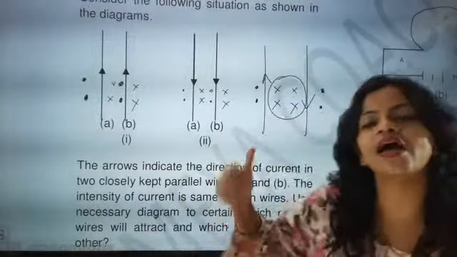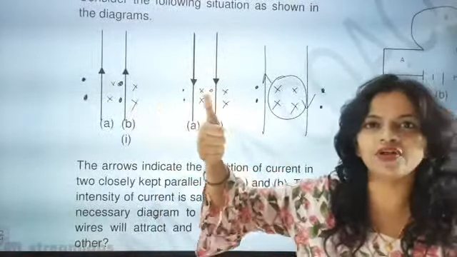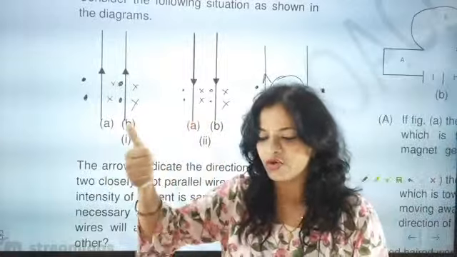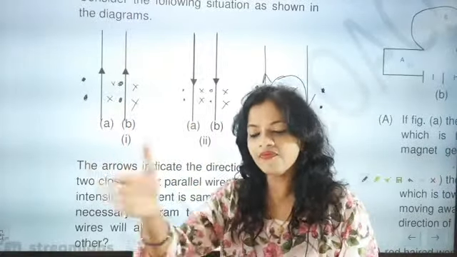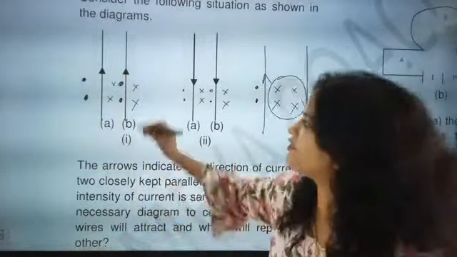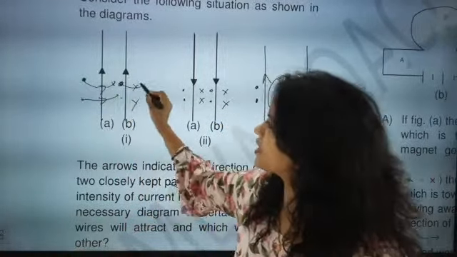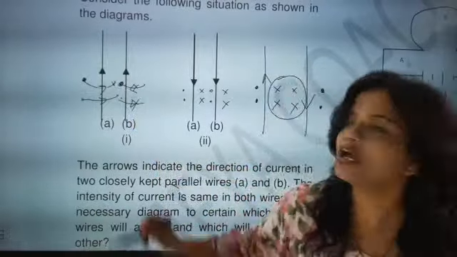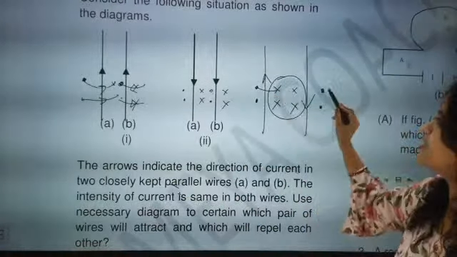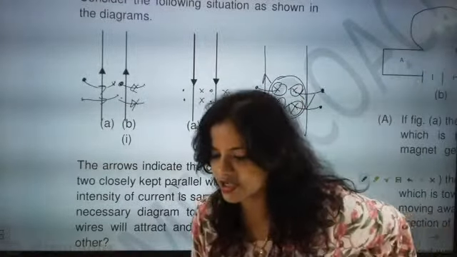So you have to tell that according to Ampere right hand thumb rule, the current direction will be this and the flow of magnetic field will be this, anti-clockwise direction. I told you in the class, I taught all these things. So when we will be doing like this, we are exactly going to see dot and cross. Now from here also, if current is flowing like this, now look here, current is flowing like this, so here cross and dot are merging, so two different symbols are there, so they are going to attract. Here also they are going to attract, but here current is flowing like this, so they have the same symbol, so they are going to repel each other. This is the shortest way.